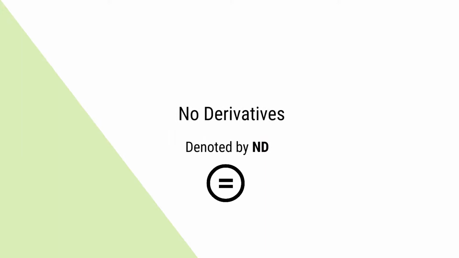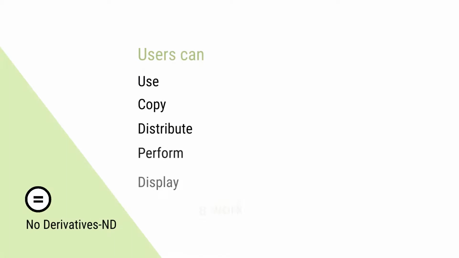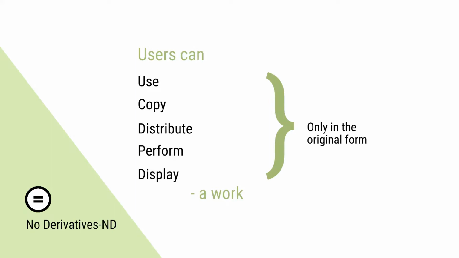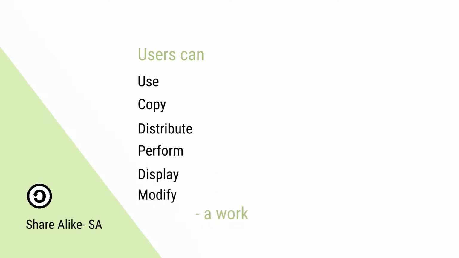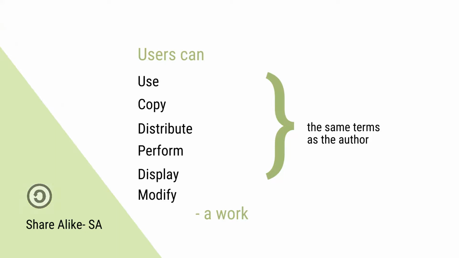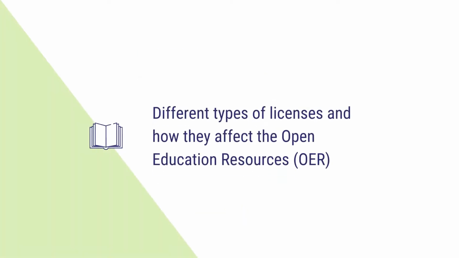No derivatives. It is denoted by ND. By using this clause, the author or creators let the users copy, distribute, perform or display their work only in the original form. One can say that this is the strictest condition in the CC system. Share alike. It is denoted by SA. The author or the creators let the users copy, distribute, display, perform or modify their work as long as they do it on the same terms as the author. Now that we have known about the different concepts in the CC system, we shall further go on to discuss the different types of licenses in detail and how they affect the OER.